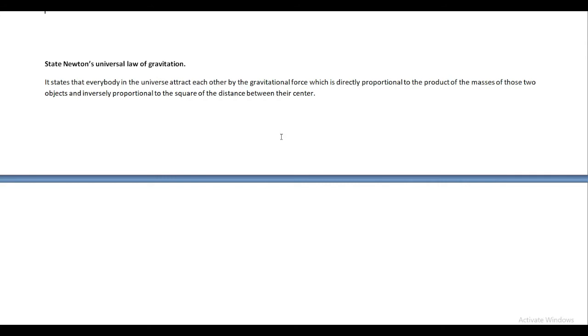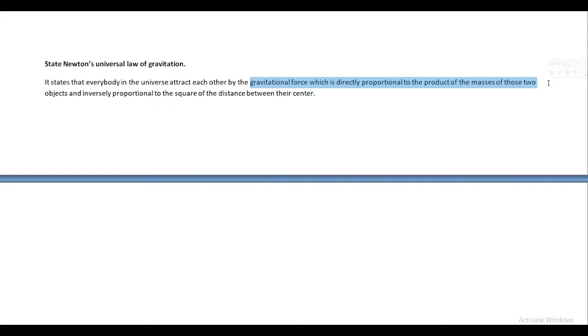First of all, the gravitational force of attraction is directly proportional to the product of the masses of those two objects. It means when the mass of those two objects is more, then the gravitational force is more, and when the mass of those two objects is less, then the gravitational force is less.